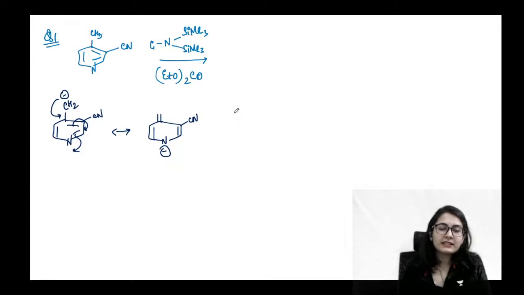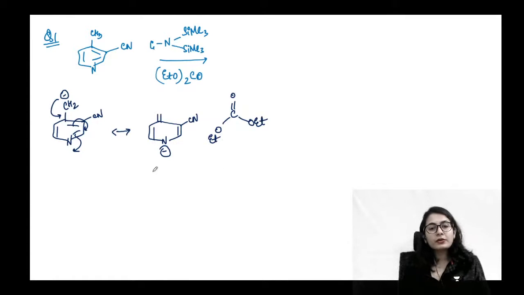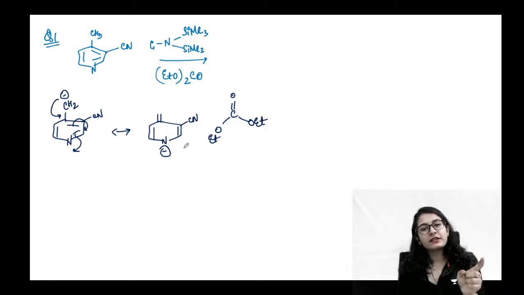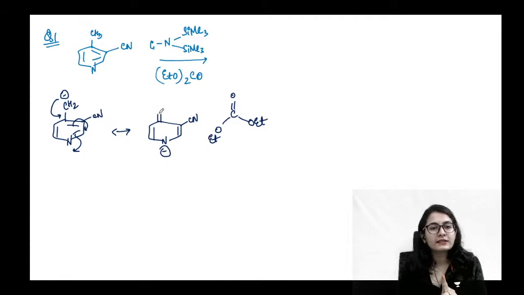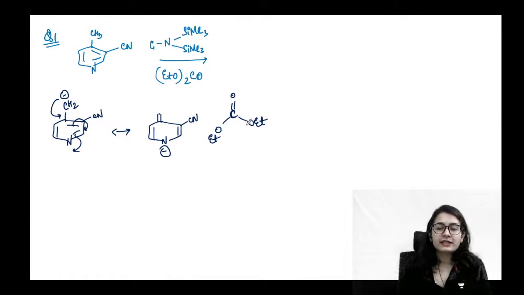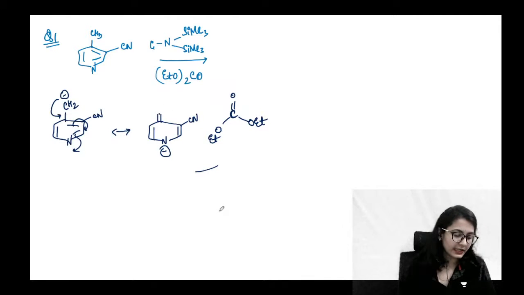What happens next? Next you are going to have the diethyl carbonate molecule. So according to you guys, which center is going to attack on this carbon? Does nitrogen attack or does this carbon attack? Who will attack on this carbon? Yes, that is the question you have to answer. The nitrogen attacks directly like this, or the nitrogen is going to do resonance and this carbon is going to attack. Who will attack?